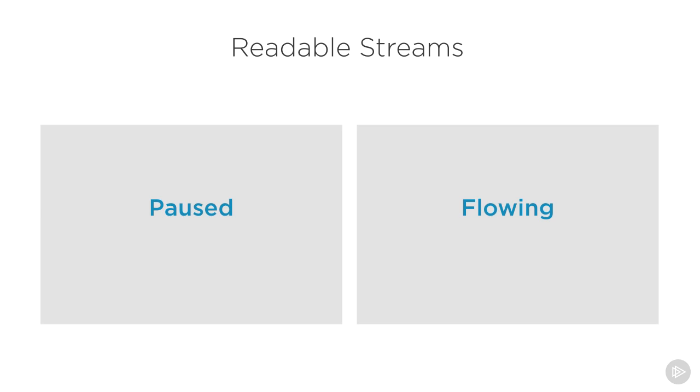Readable streams have two main modes that affect the way we consume them. They can be either in the paused mode or in the flowing mode. Those are sometimes referred to as pull versus push modes. All readable streams start in the paused mode, but they can be easily switched into flowing and back to paused where needed. In paused mode, we have to use the .read method to read from the stream, while in the flowing mode, the data is continuously flowing and we have to listen to events to consume it.